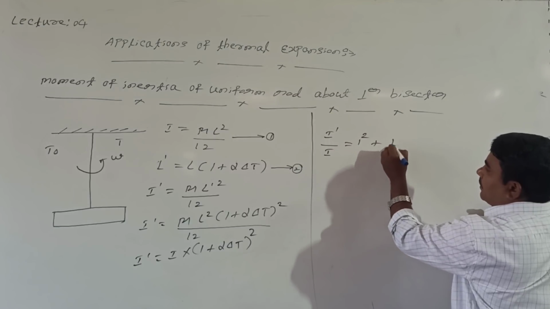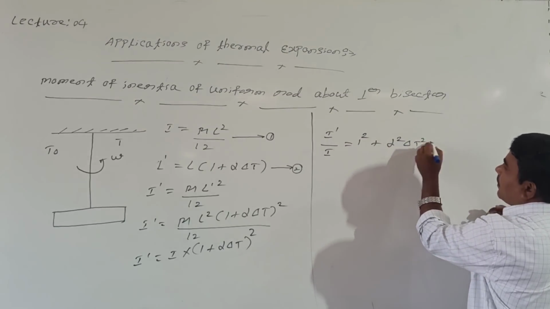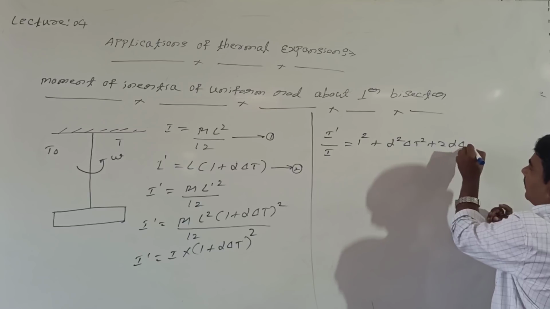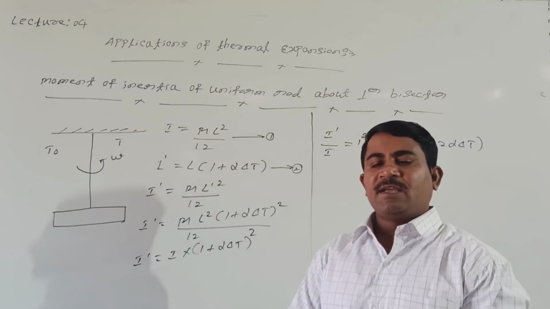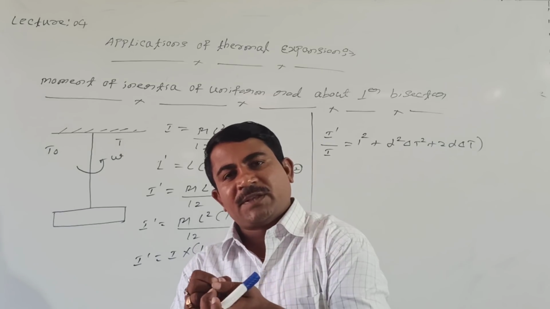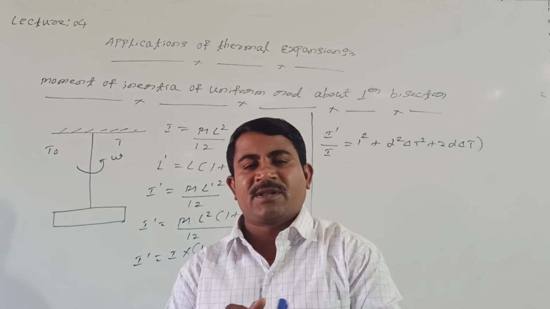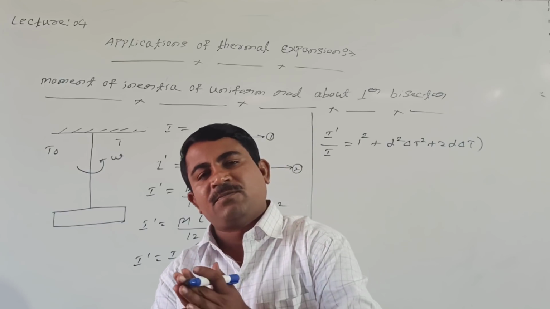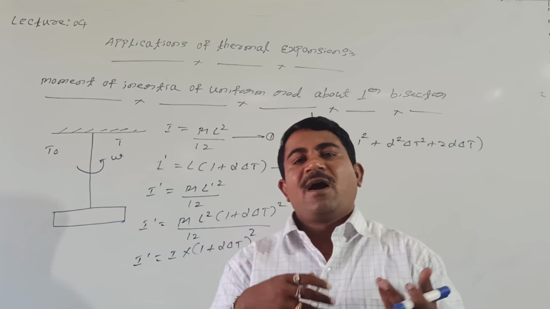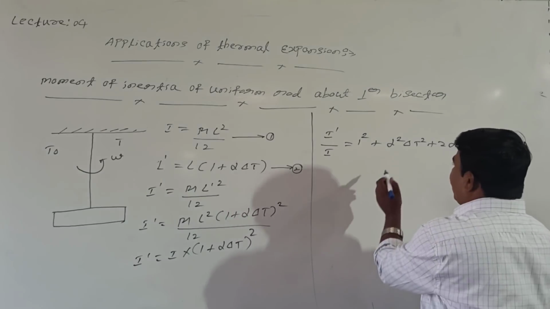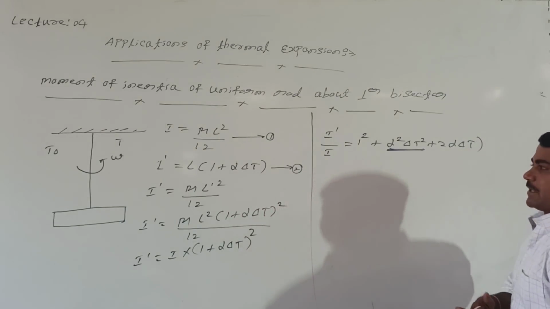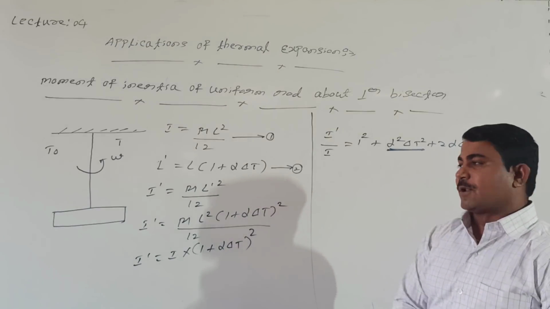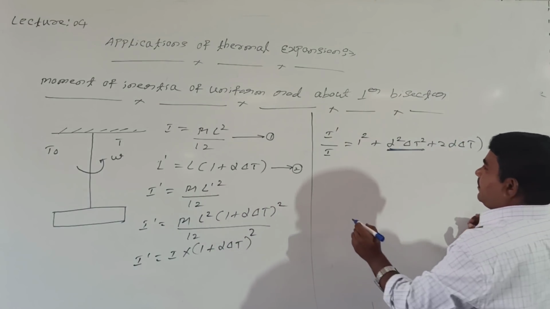A square plus B square plus 2 alpha delta T. We said already, students, alpha is very small. It lies in the order of 10 raised to minus 5 to 10 raised to minus 6 per degree Celsius. Alpha square is again very small, so the term containing alpha square delta T is neglected because it is very small. If it is neglected, then what is remaining?